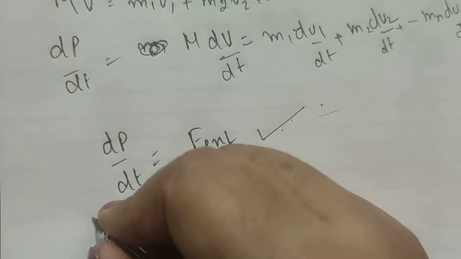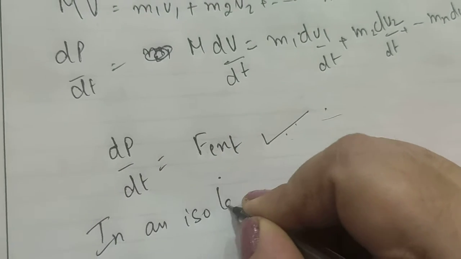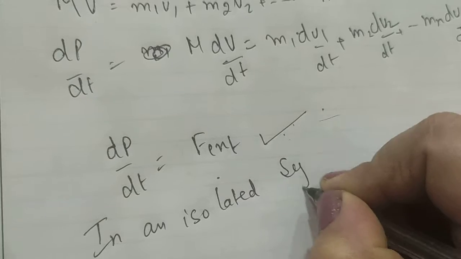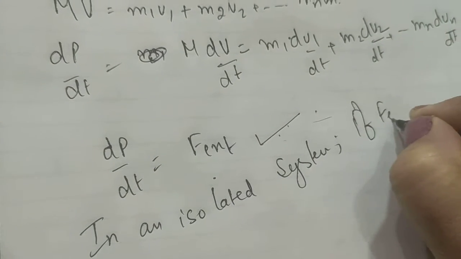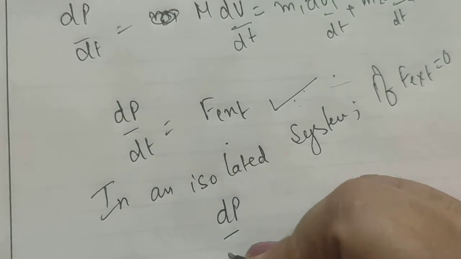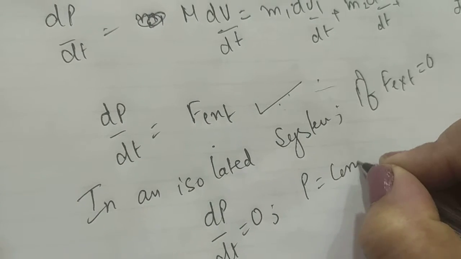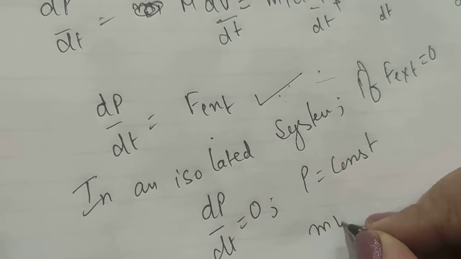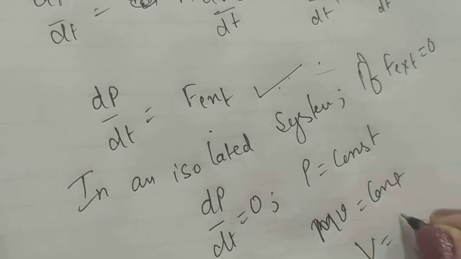Now in case of an isolated system, if external force is 0, that is F external is equal to 0, in that case dP by dt is equal to 0, or P is equal to constant. M v is equal to constant, or we can say velocity is constant.